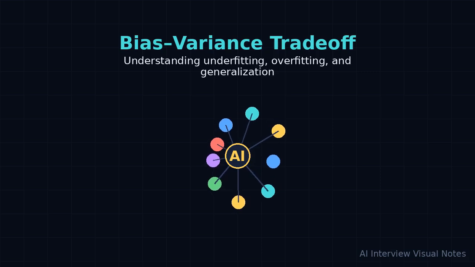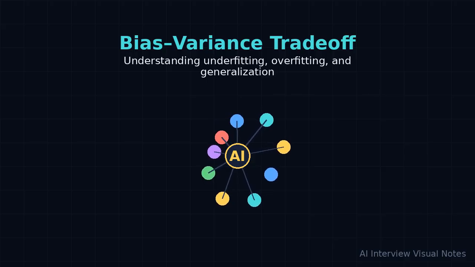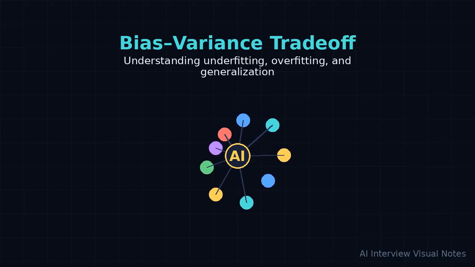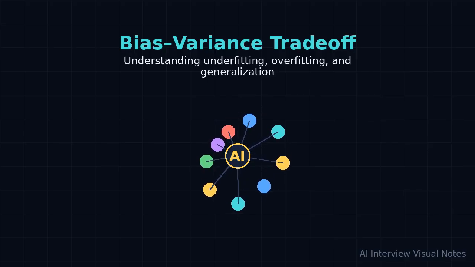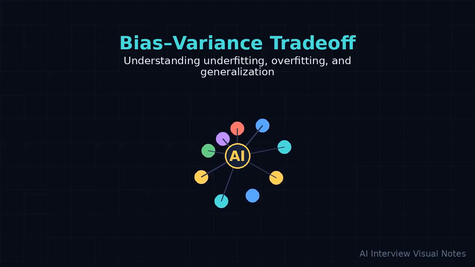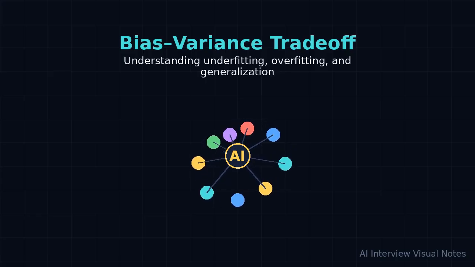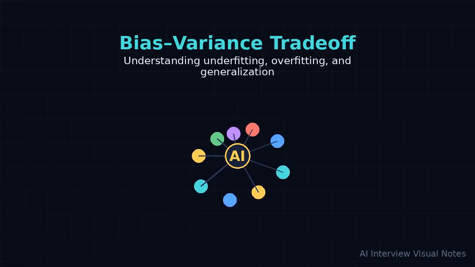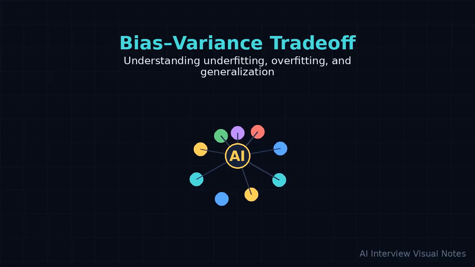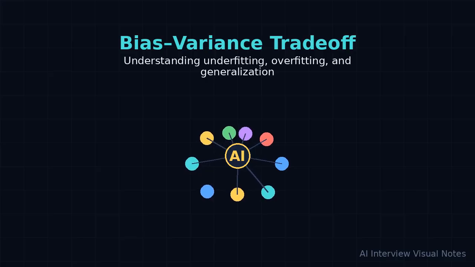Bias-variance trade-off is an important interview topic because it tests whether you understand both the concept and the practical engineering reason it matters. Start with the plain definition. The bias-variance trade-off explains two common failure modes. High bias means the model is too simple and misses the real pattern. This is underfitting. High variance means the model is too sensitive to the training data and memorized noise.